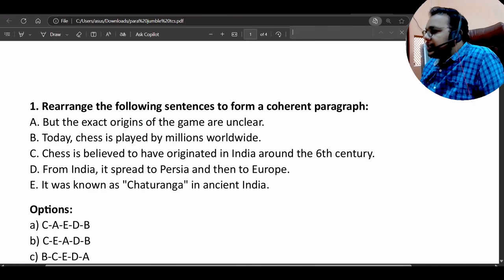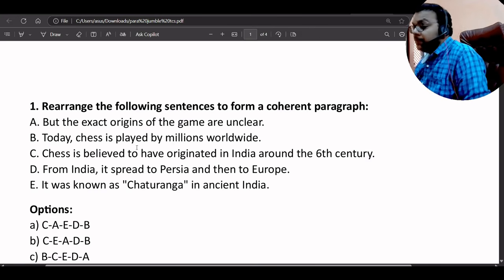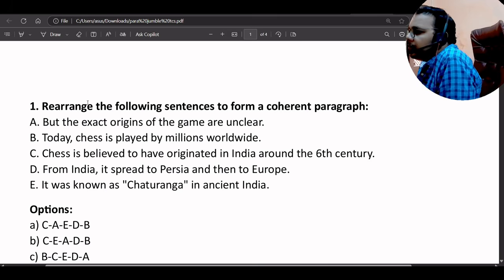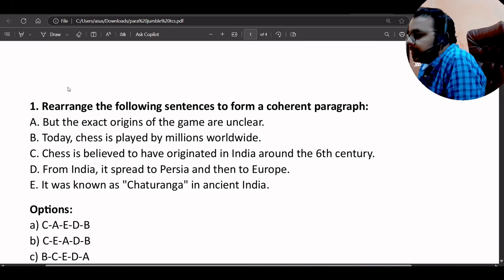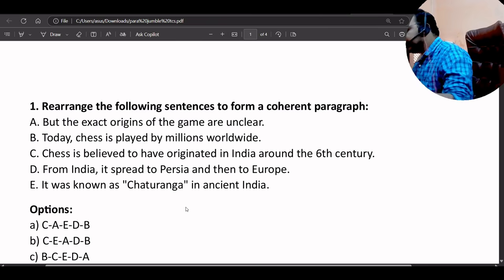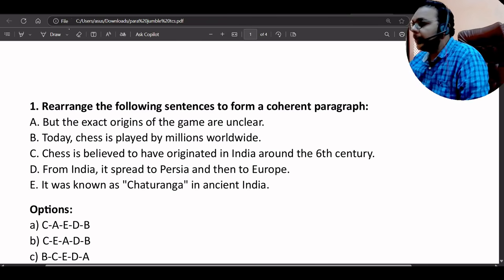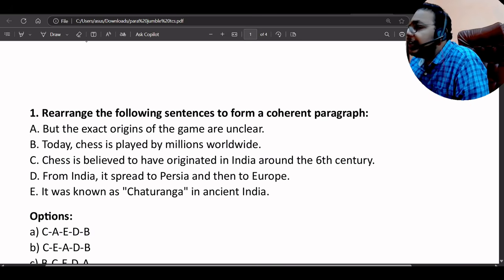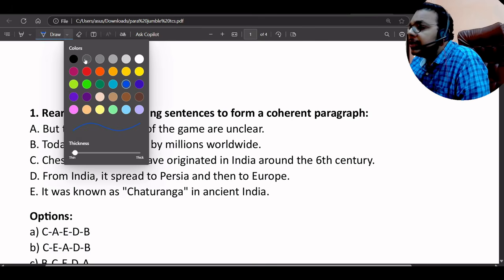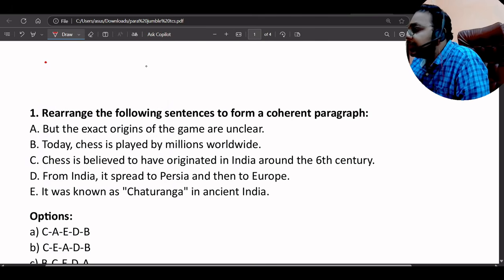Hi everyone. So in this video we will talk about para jumbles. Okay. So multiple things we will discuss in this video, and mostly we will be talking about the para jumbles and verbal ability for TCS NQT 2026. Why it is very important, and I will just give you some questions with the solutions.